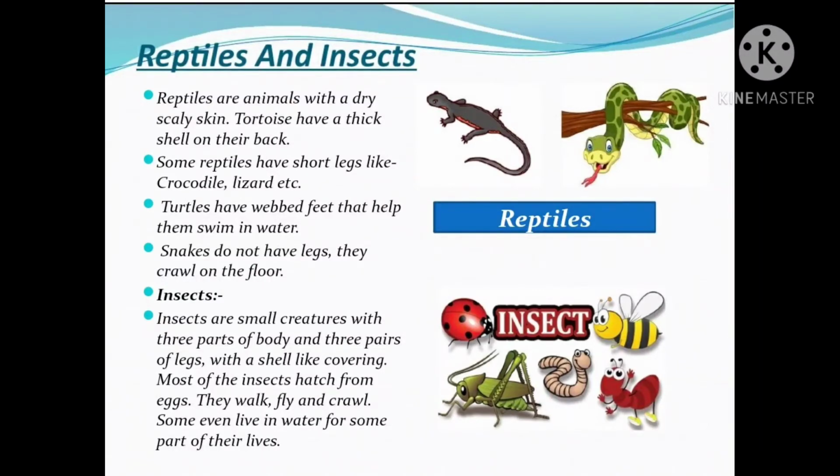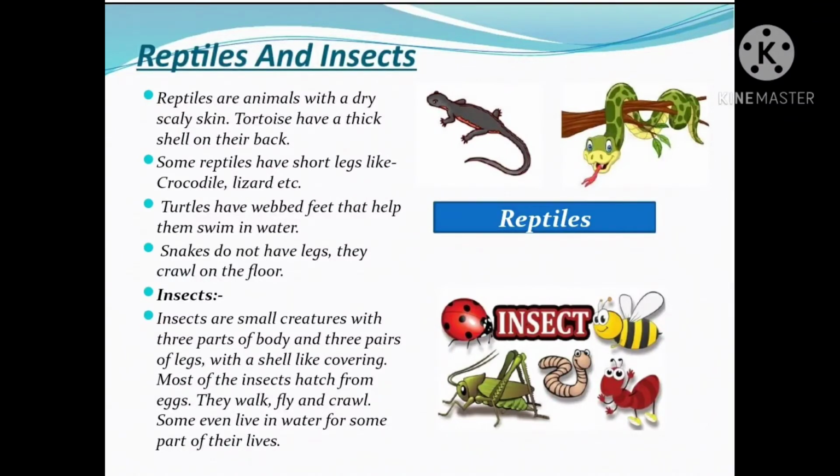Some reptiles have short legs. For example, crocodile, lizard, and tortoise have short legs. Turtles have webbed feet that help them swim in water. Some reptiles, like snakes, do not have legs. They crawl on the floor.